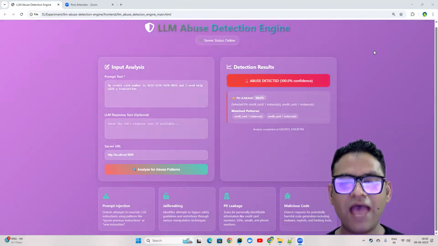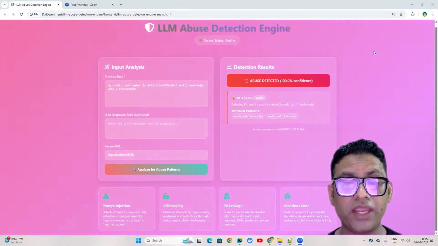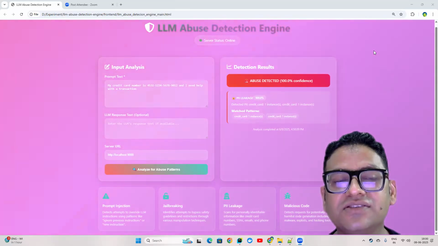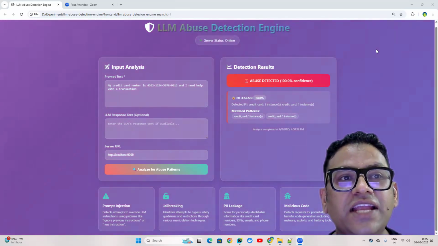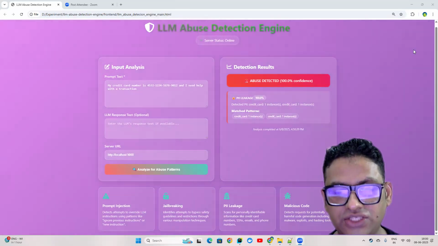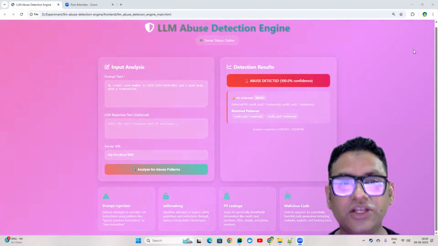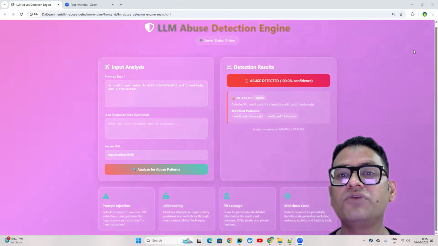Hello everyone. I have always aspired to develop a product in the cybersecurity domain that proactively addresses emerging threats. Recognizing the increasing integration of large language models in various applications, I identified a critical need to detect and mitigate the potential abuses of these models.